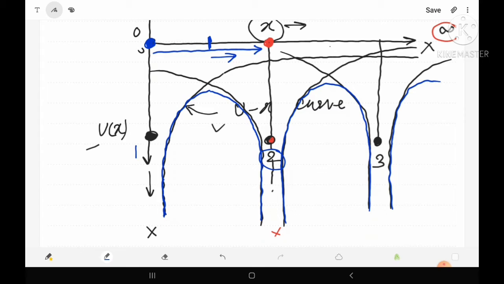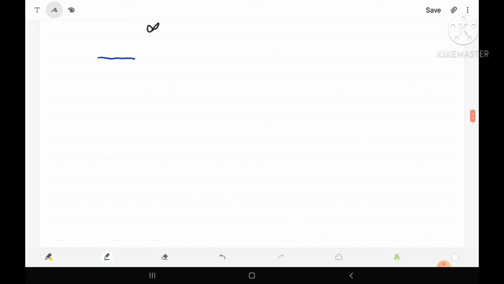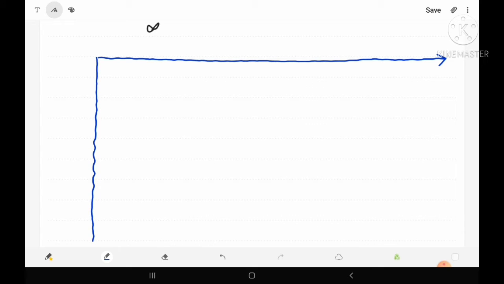Now let us try to draw the potential energy versus distance. Suppose this is the distance axis, and along this direction let us consider the potential energy of the free electron. So here Ux is the potential energy and x is the distance. Let us see the arrangement of atoms. Suppose this is the first atom, this is the second atom, this is the third one, and by this way we have the nth atom here. So suppose 1, 2, 3 and nth atoms are here.